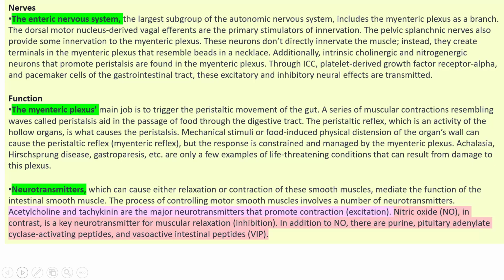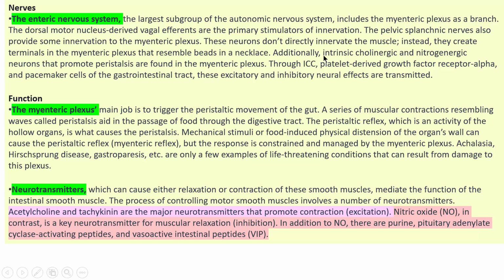The enteric nervous system is the largest group of the autonomic nervous system, and it includes the mesenteric plexus as a branch. Dorsal motor nucleus derived vagal efferents are the primary source of innervation. I have explained the vagus nerves in the previous video. There are also pelvic splanchnic nerves, which provide innervation to the mesenteric plexus.